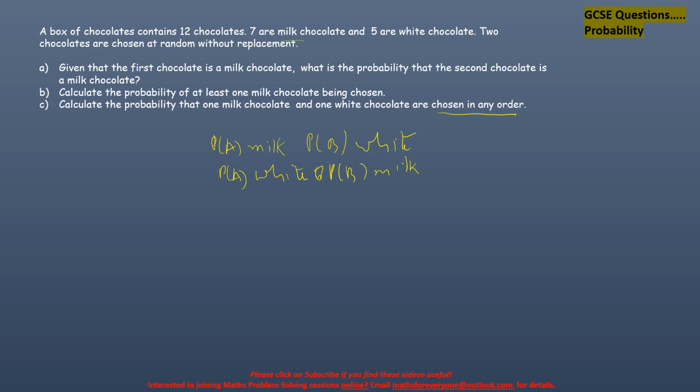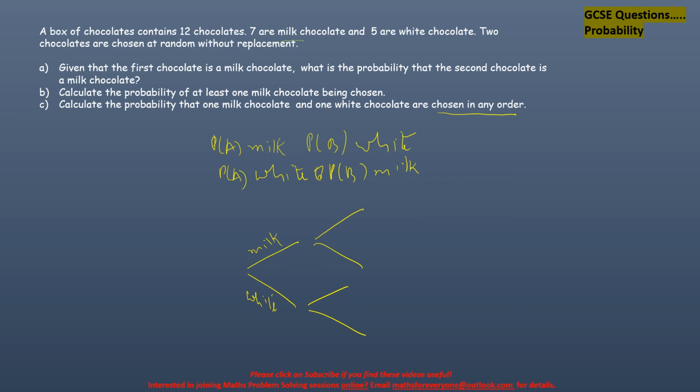That's what we're going to work out with the tree diagram. So we will start with the same things again. First I'm going to pick a milk chocolate, and a white chocolate next, as we do with tree diagrams.